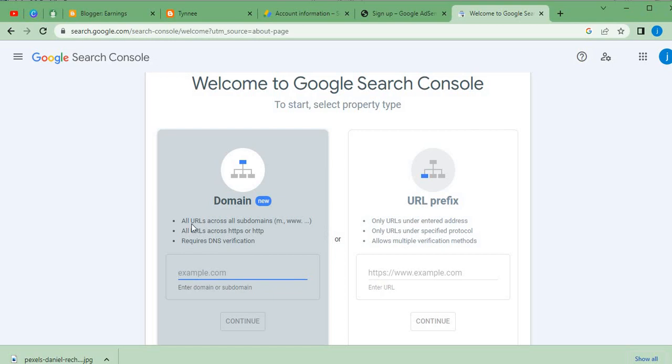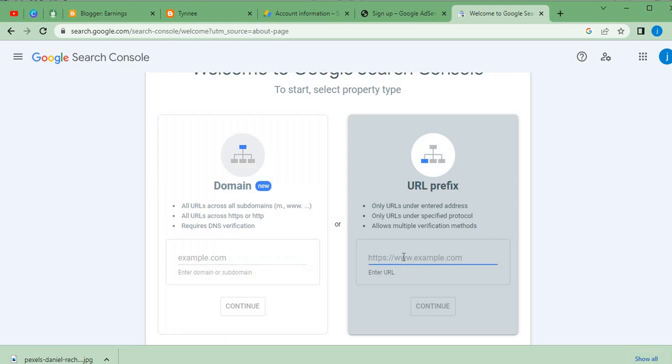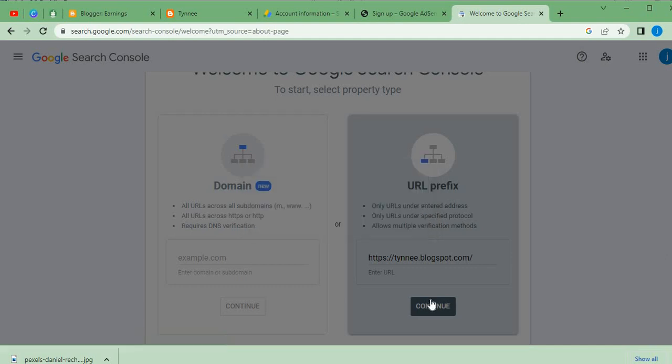We have the domain here, we have the URL prefix here, and since we are using a blogspot address, we are going to come here. We're not using the domain, we're having a subdomain. So instead, we are going to use the URL prefix. We're going to click here, continue. So that is how you guys are going to be linking.